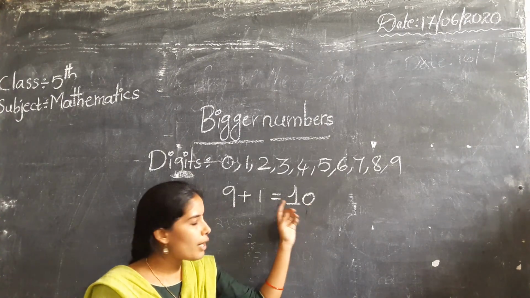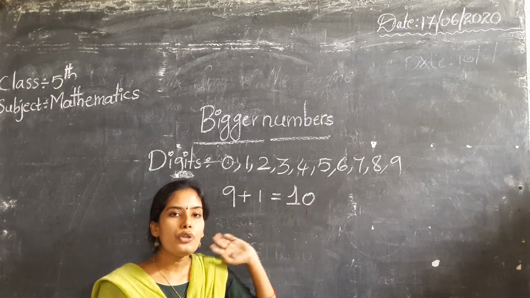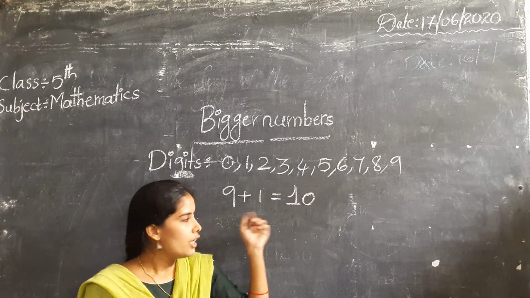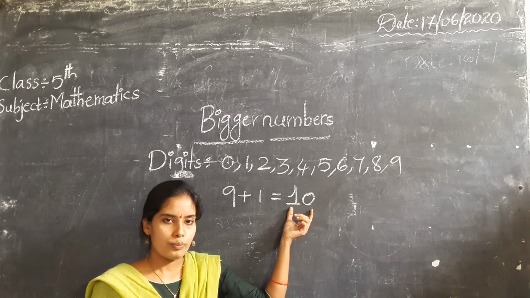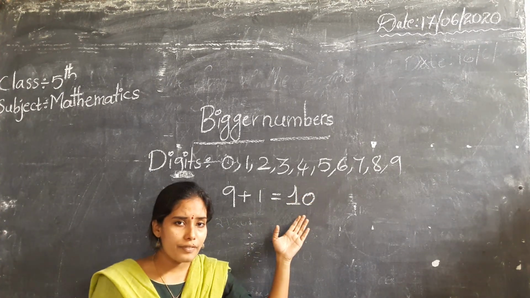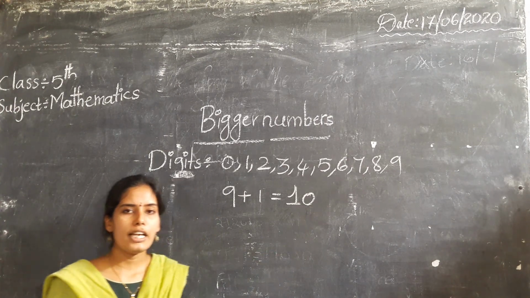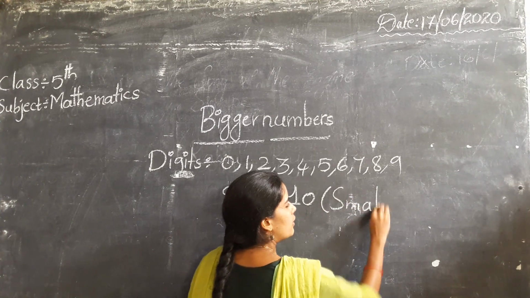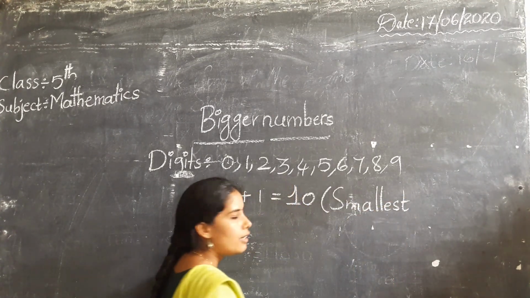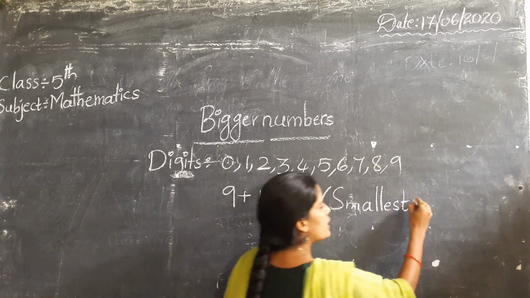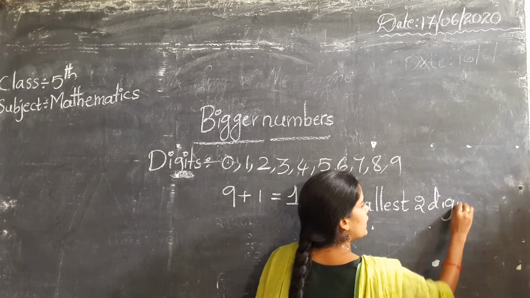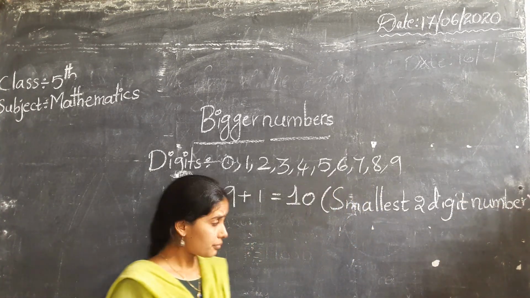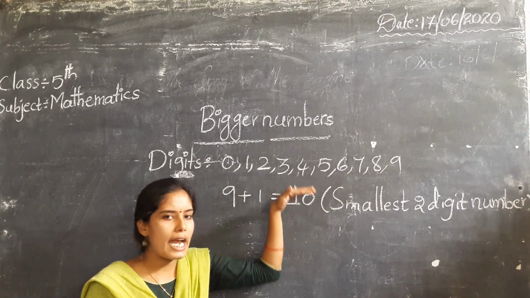How to count the number of digits? Here there are 1 and 2. So if we add 1 to 9, we get 10, and the number of digits is 2. What is the specialty of the number 10? 10 is the smallest 2-digit number. That means the 2-digit numbers start from 10.